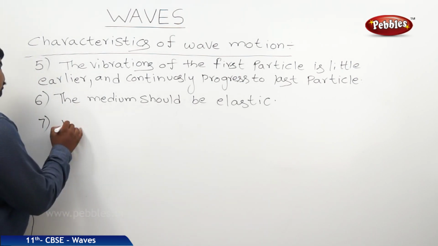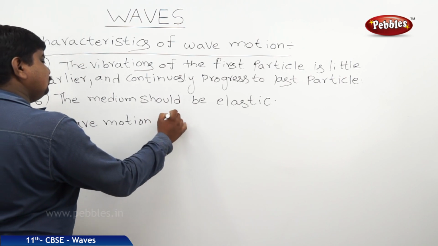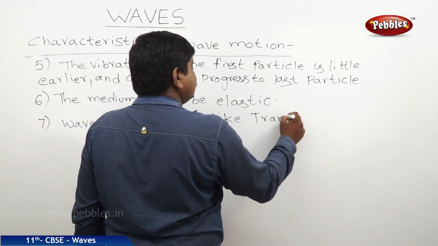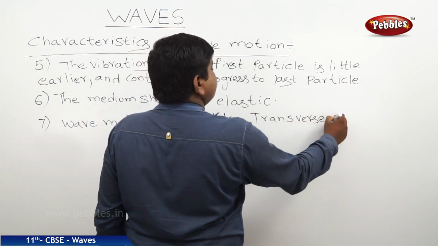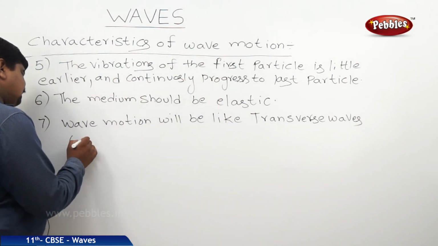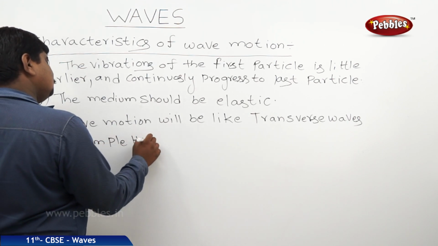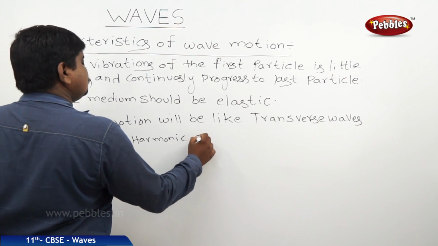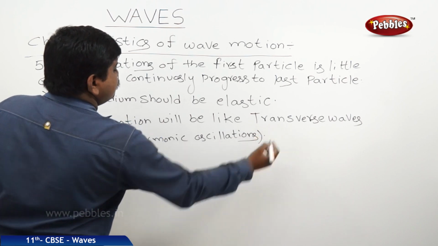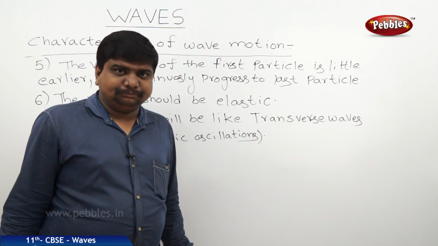Sometimes wave motion will be like transverse waves. Whether it is a transverse wave or a longitudinal wave, it oscillates simple harmonically. These are all the different characteristics of wave motion.